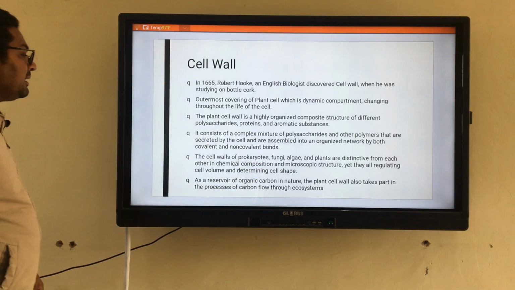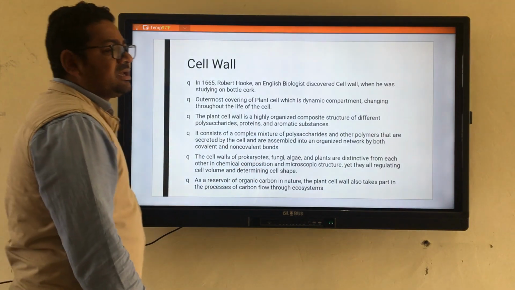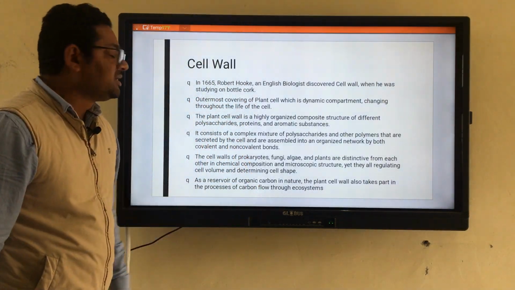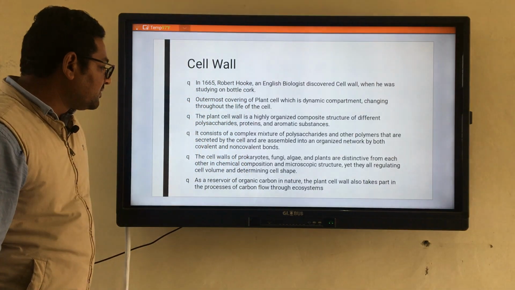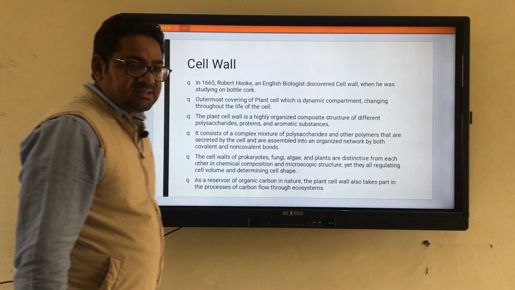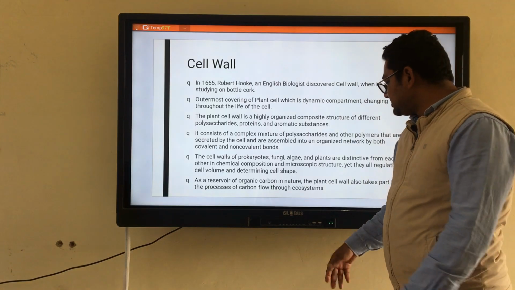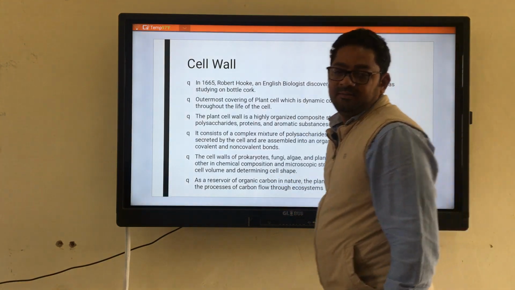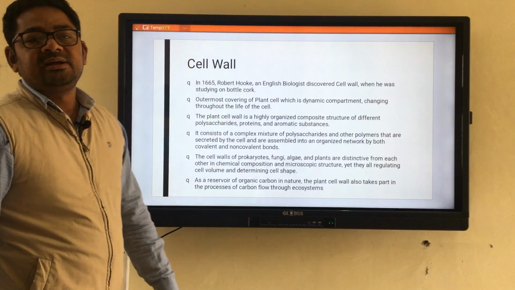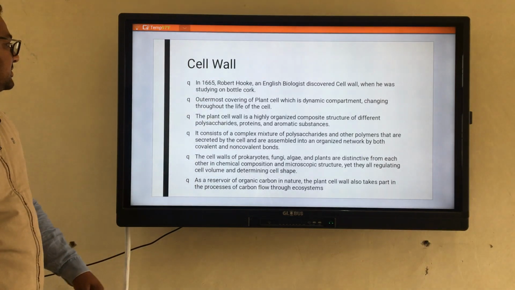organism. Along with this, the cell wall acts as a reservoir of organic carbon, and this organic carbon takes part in one of the important processes, named carbon flow, which is very important for the stability of the ecosystem.